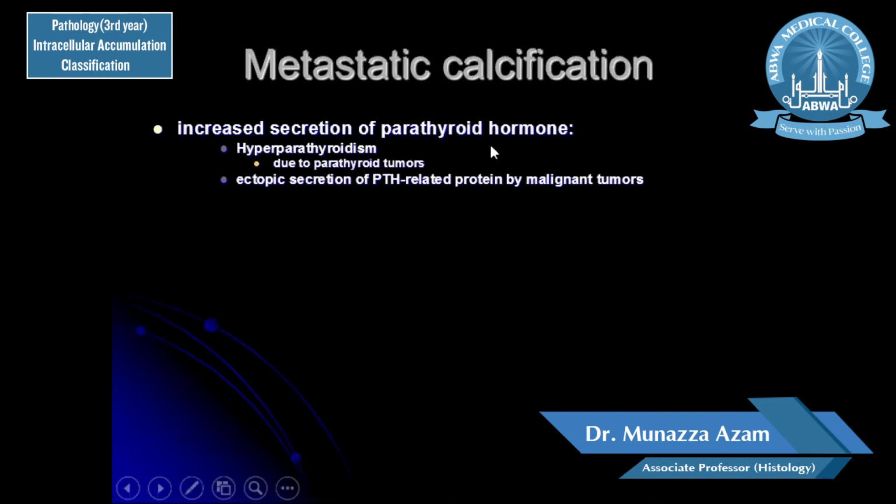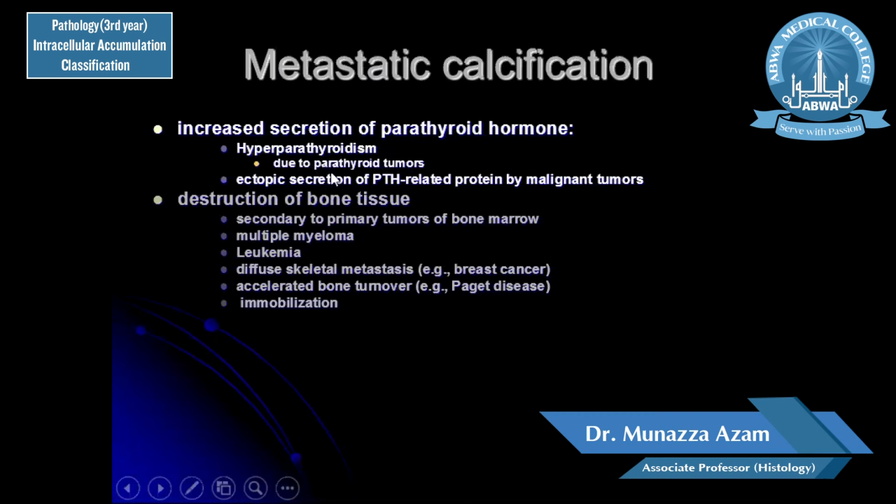So increased secretion of parathyroid hormone, for example, in hyperparathyroidism due to parathyroid tumors, can lead to accumulation of calcium or metastatic calcification. Ectopic secretion of parathyroid hormone related protein by malignant tumors. This is basically not parathyroid hormone, but a protein which is similar in structure to parathyroid hormone. So it functions in a similar way and causes excessive secretion of the parathyroid hormone, which causes a lytic effect on the bones, and the serum level of the calcium is increased.